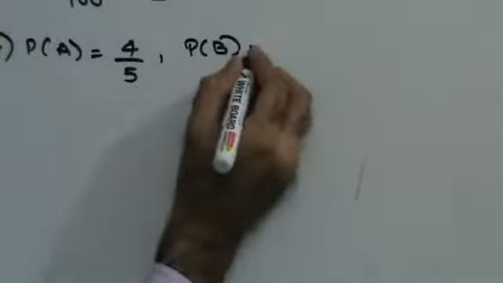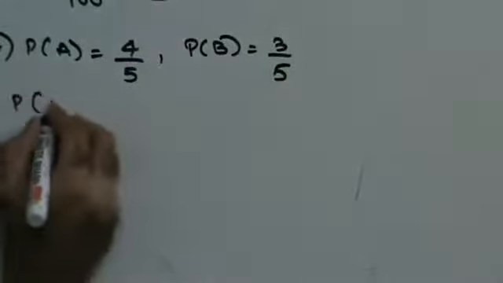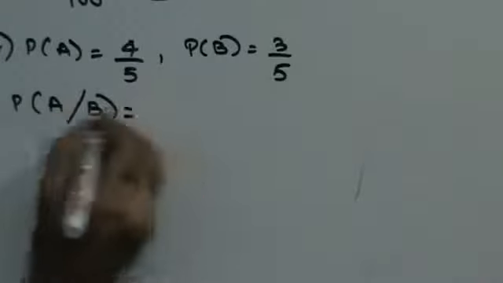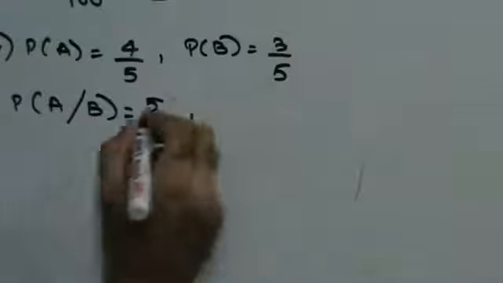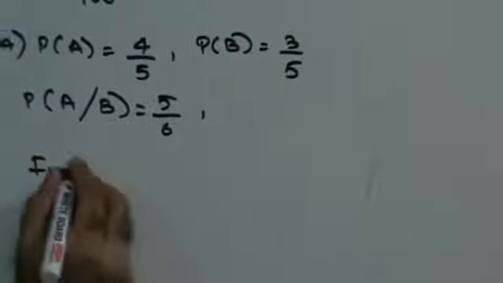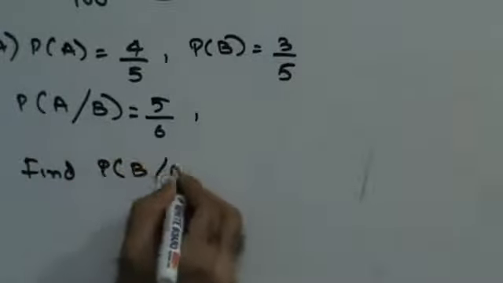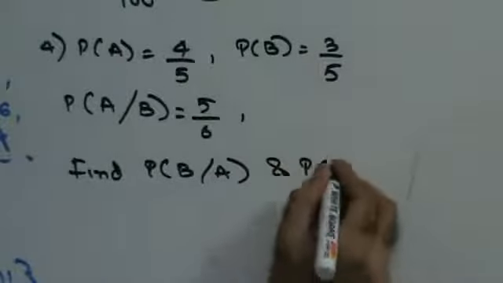Probability of A is 4 by 5. Probability of B is 3 by 5. Probability of A when B has occurred is 5 by 6. And you have to find probability of B when A has occurred and probability of A union B.